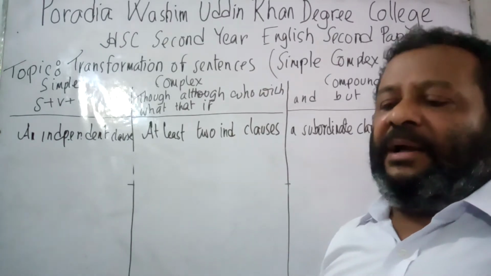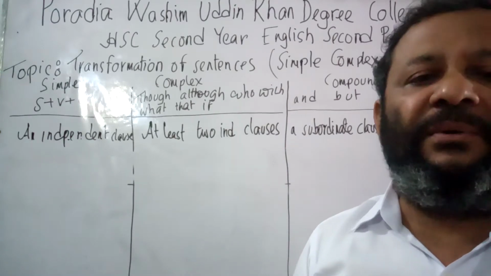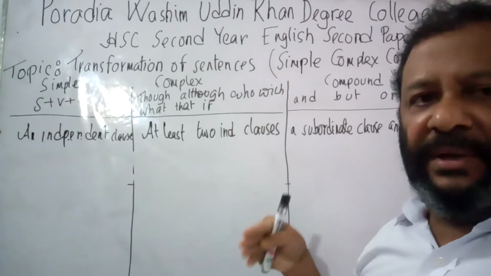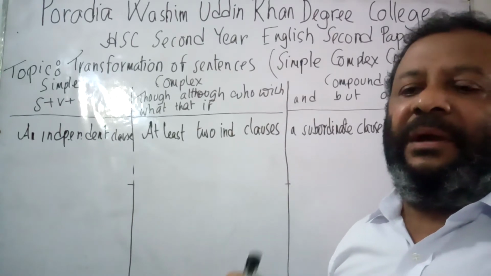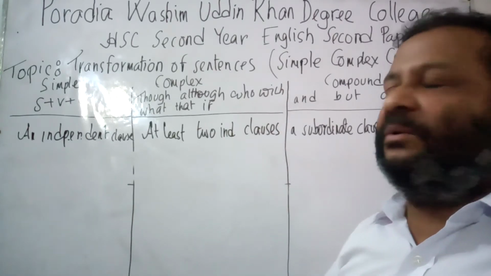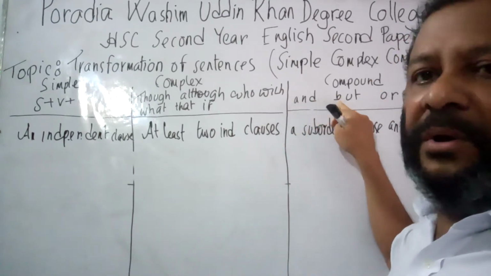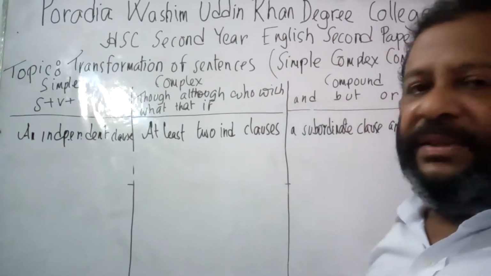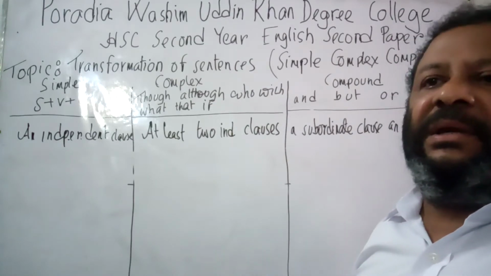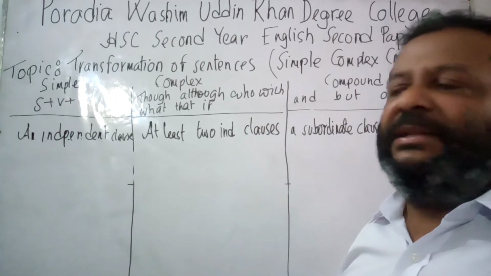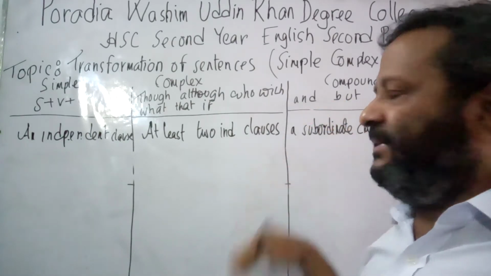And here I would like to make you clear that in the compound sentence, whenever you would be given to convert a sentence into compound, you are to insert either and, but, or. That is, whenever you would find and, but, or in a sentence, this sentence is called compound sentence.